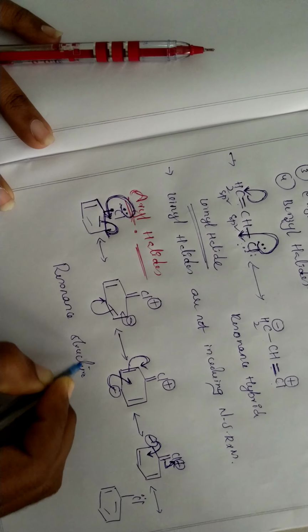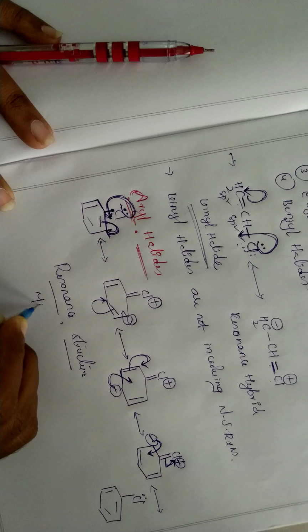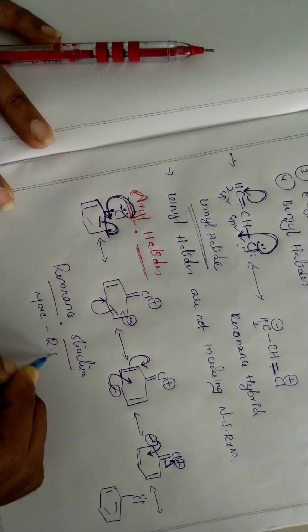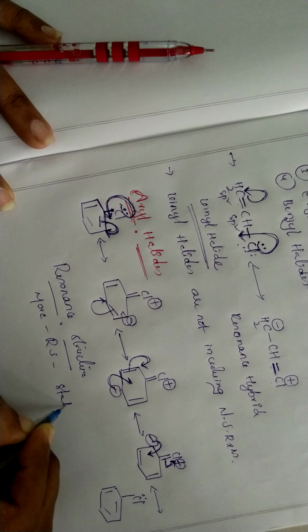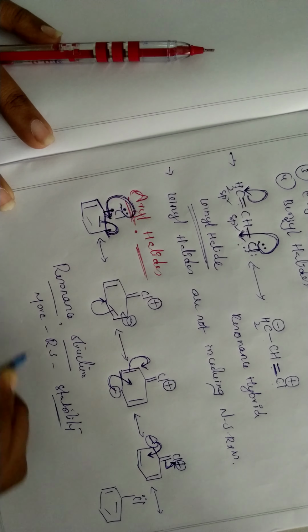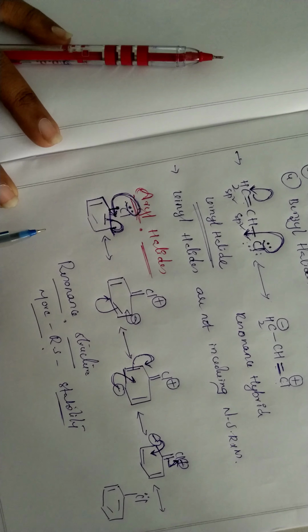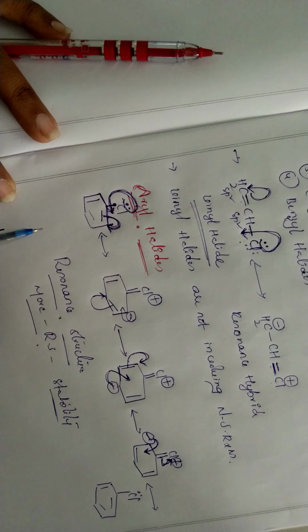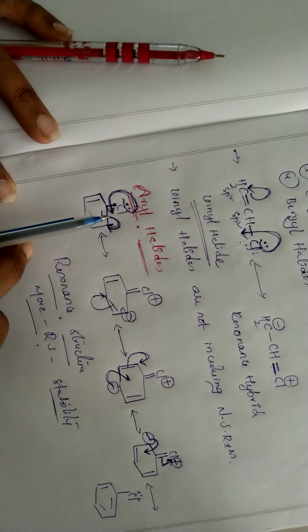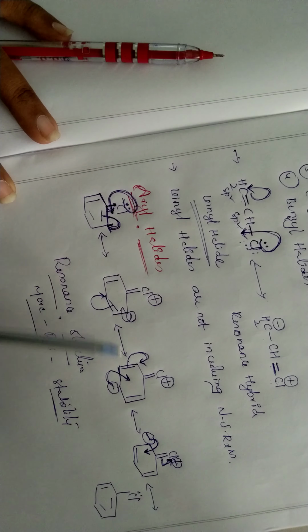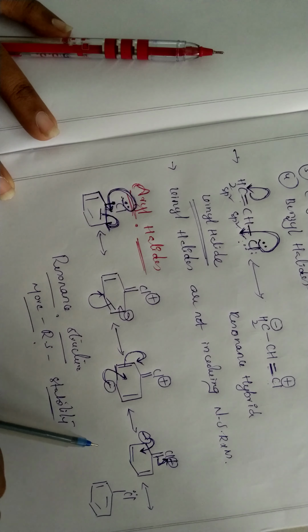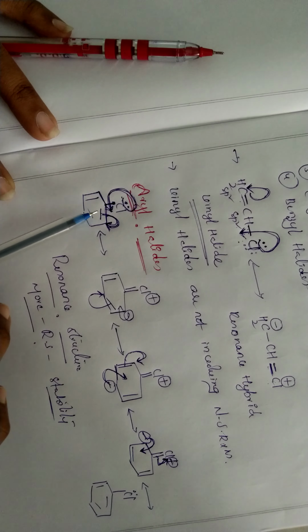If more resonance structures, more stability. Remember one thing: the more the resonance structures, the more the stability. So here aryl halide is not involved in nucleophilic substitution reactions. Why? Because rather than chlorine being eliminated as Cl minus, the lone pair of electrons of chlorine is involved in the resonance, and here we get 5 resonance structures. That means aryl halide is more stable.